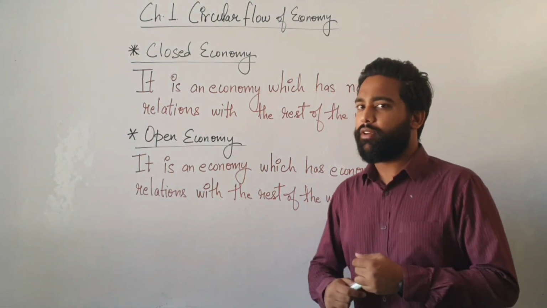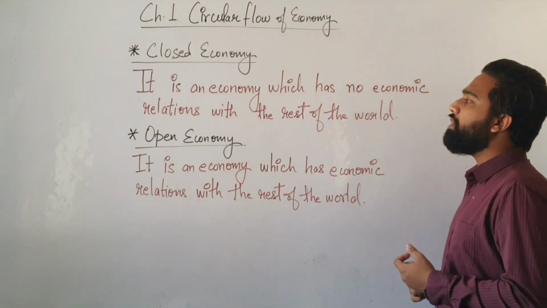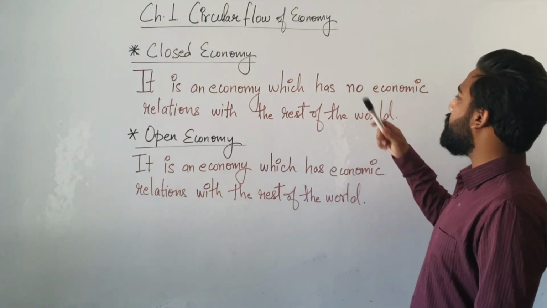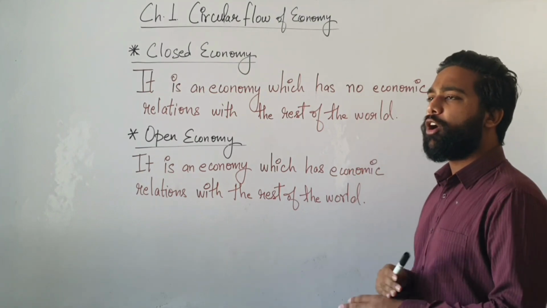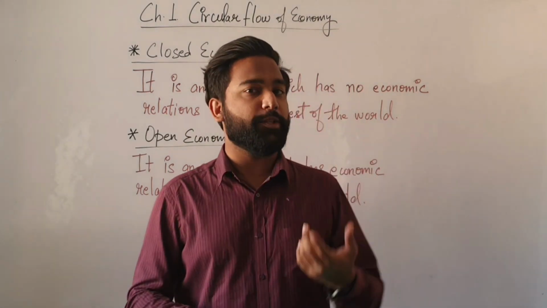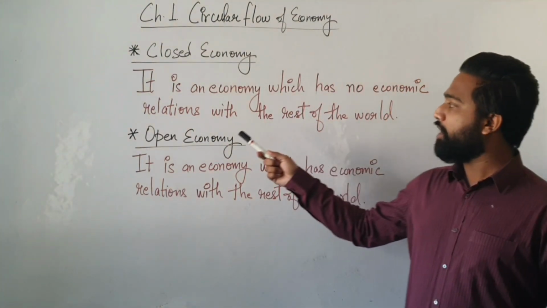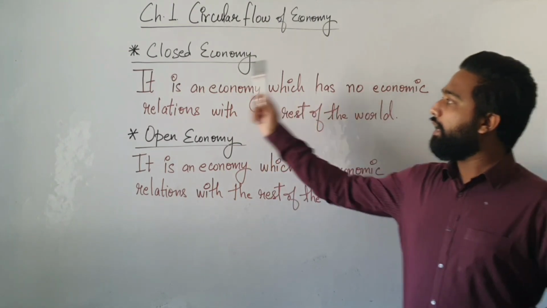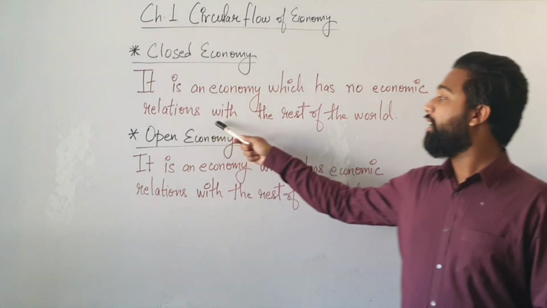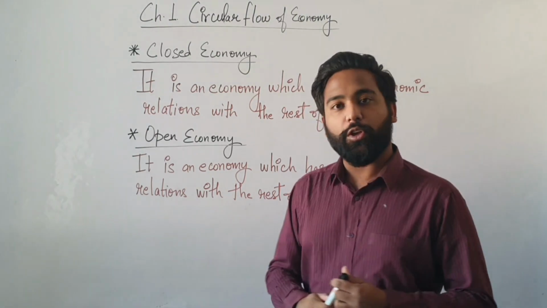There are few terms. First is closed economy. So what does closed economy mean? It is an economy which has no economic relations. What are economic relations? If two countries are having import or export with each other, then that relation will be termed as economic relation with the rest of the world. It is an economy, any country, which has no economic relations with the rest of the world. Then this is known as closed economy.